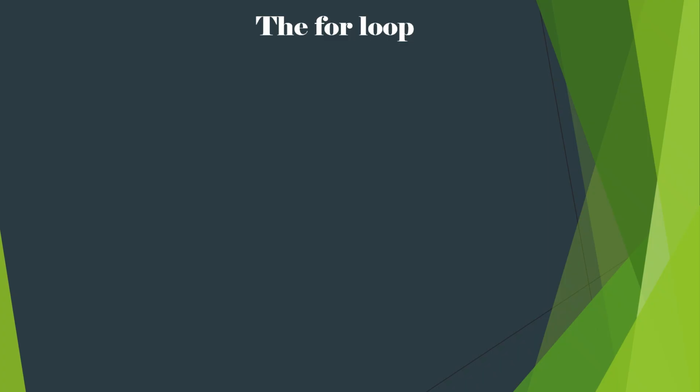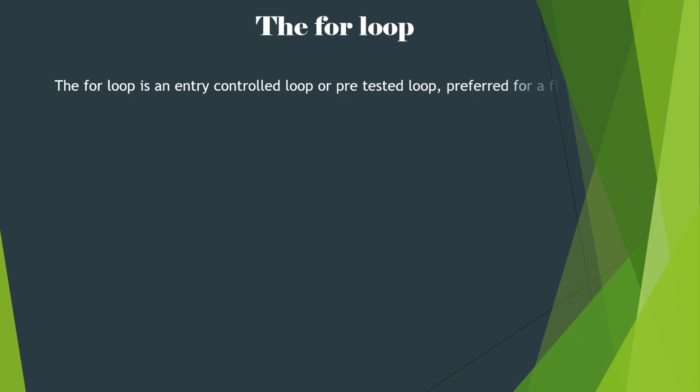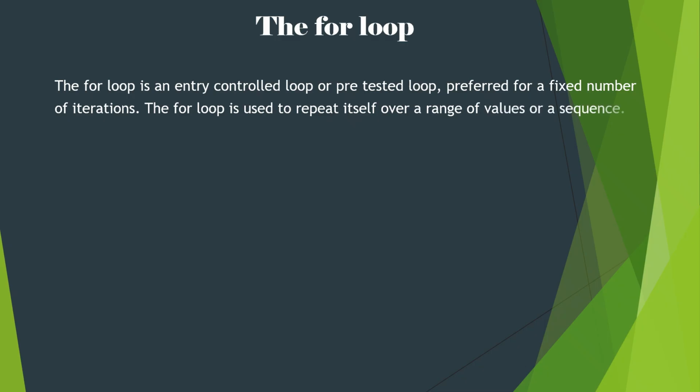So let us start for loop in detail. The for loop is an entry control loop or pre-tested loop preferred for a fixed number of iterations. That means in for loop the condition is tested at the time of entering the loop. That's why it is also known as pre-tested loop. For loop is used to repeat over a range of values or a sequence. So whenever we have to do any operation in a particular range, we prefer the for loop. Some examples are here.